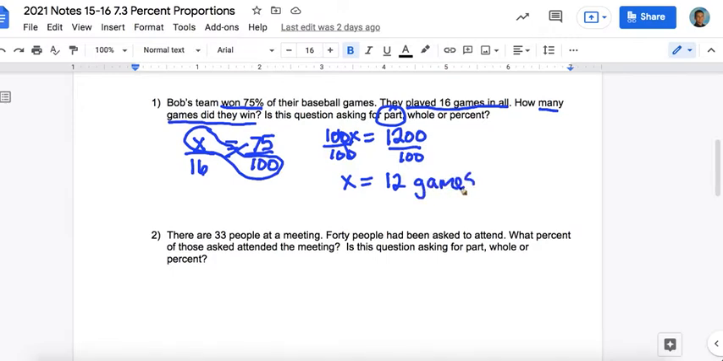And I always look back and go, okay, is that reasonable? 75% of the games, they won 12 out of 16. Yeah, that seems pretty reasonable. So I know my answer is more than likely correct.